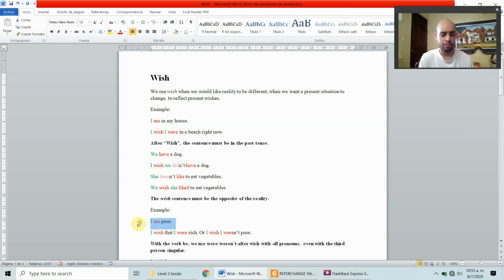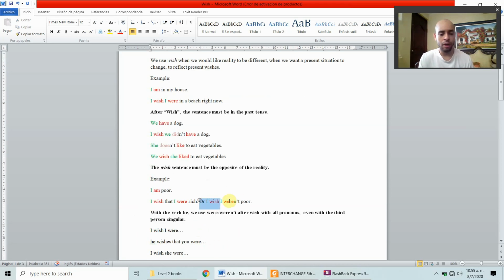I am poor. I wish that I were rich. Or I wish I weren't poor. As you can see here, both sentences say basically the same thing. I wish that I were rich. So not poor. The opposite of poor is rich. I wish that I were rich. Or another way to say the same thing, I wish I weren't poor. See? The opposite of the reality you are experiencing right now.